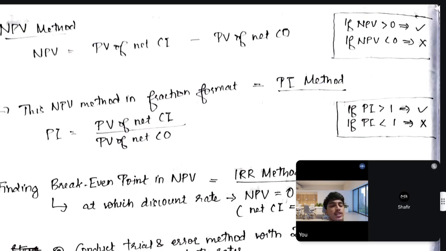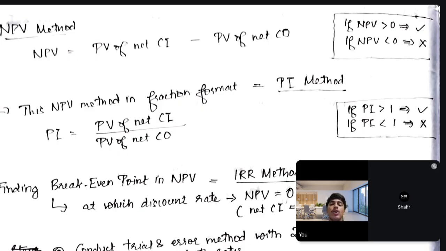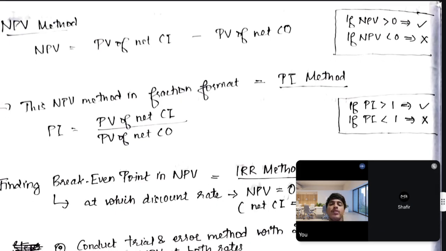Whereas if it's a negative number, like if the outflows are more than inflows, when you subtract, you get a negative figure, obviously. So that means a loss. In the context of accounting, we will say there is a loss. So similarly, if the NPV is less than zero, it means it's a loss, and we will reject the project. It will be a thumbs down.